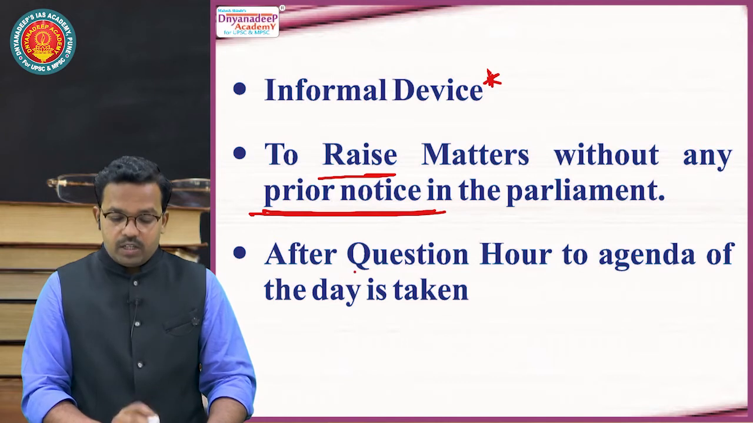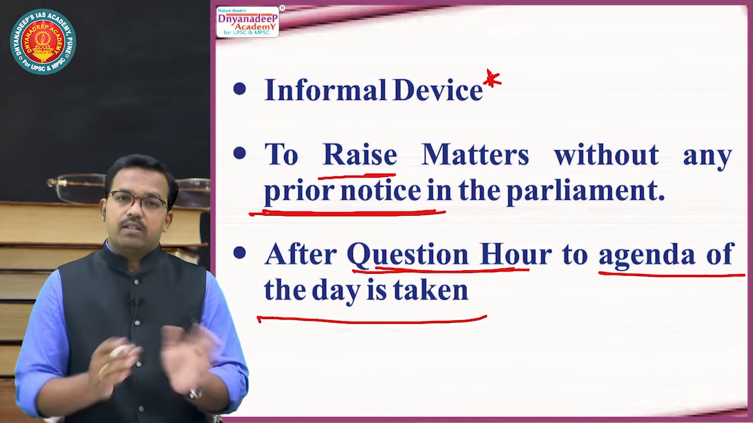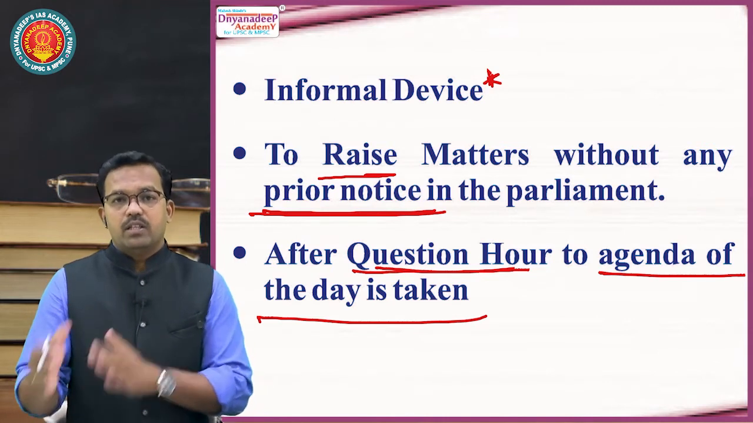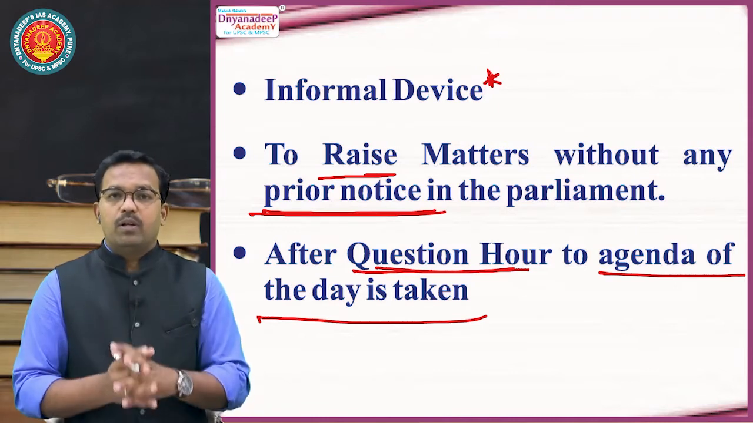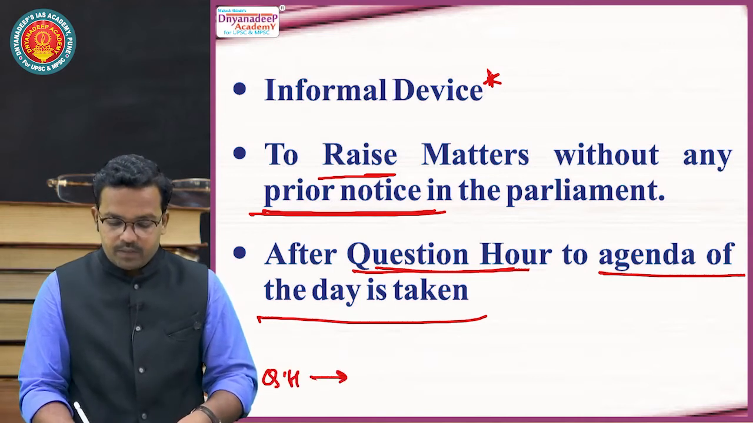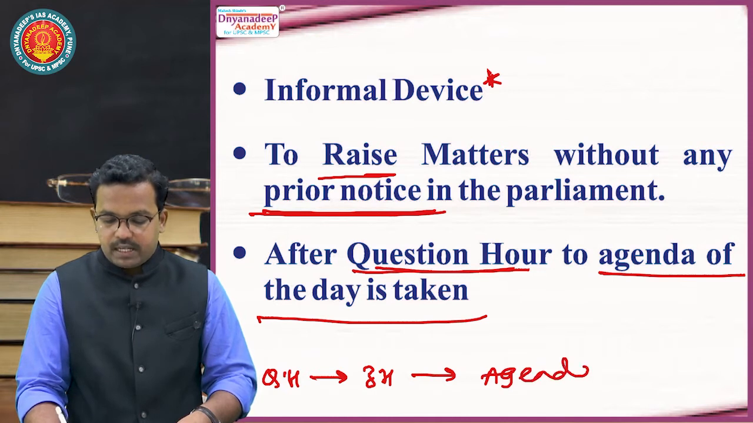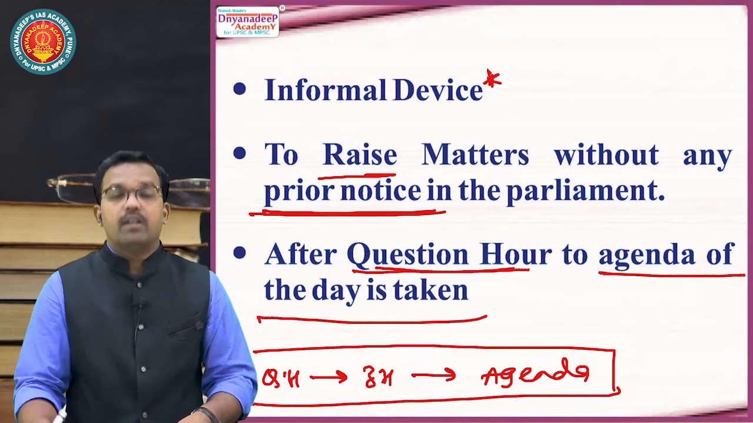Zero hour is generally taken after question hour and it is taken till the agenda of the day is taken up for work. That is, it is taken till the lunch time or till the agenda for the day is taken for consideration by Lok Sabha or Rajya Sabha. It means first is question hour, then it is zero hour, then the agenda for the day is taken for consideration. So this is the normal flow of working of the Indian Parliament.